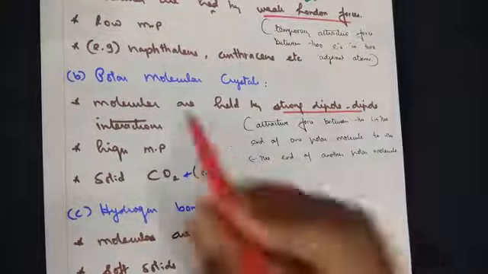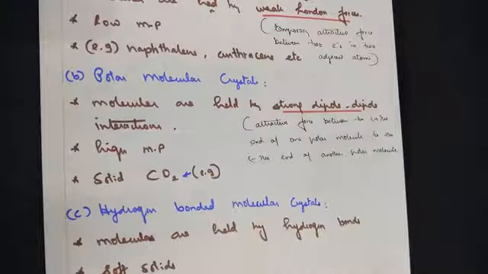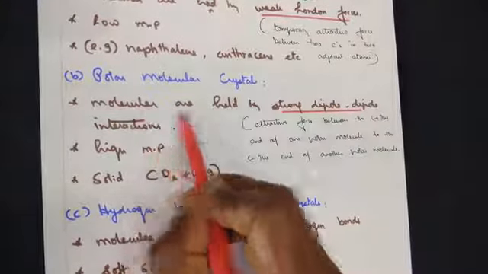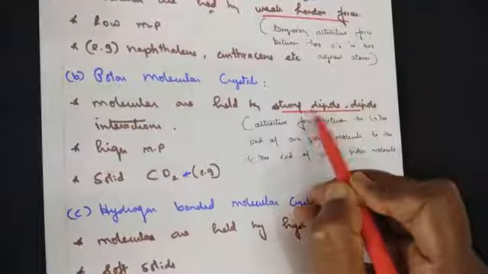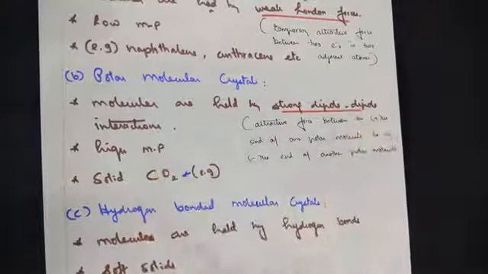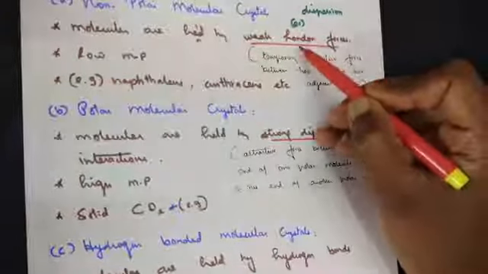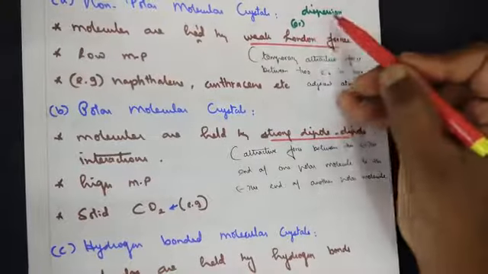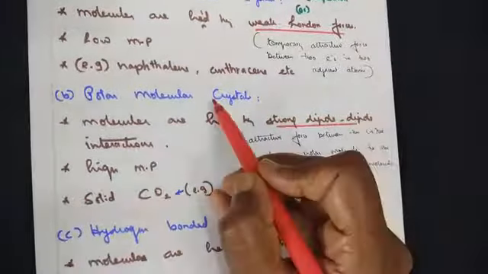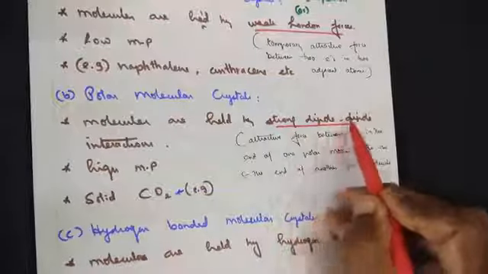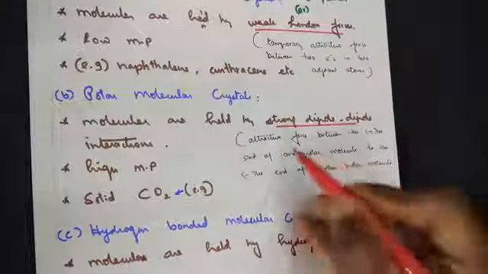Moving on to the next category, polar molecular crystals. Polar molecular crystals are held by strong dipole-dipole interaction. Here, in non-polar ones, they are held by weak London or dispersion forces, while polar molecules are held by strong dipole-dipole interaction, just the opposite.